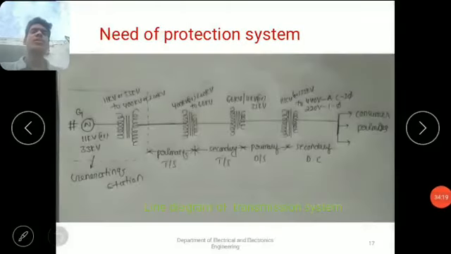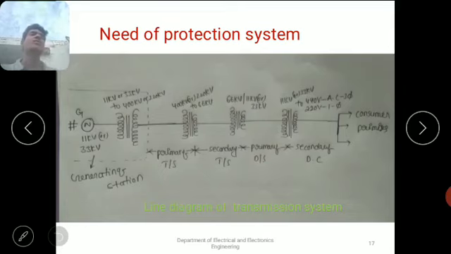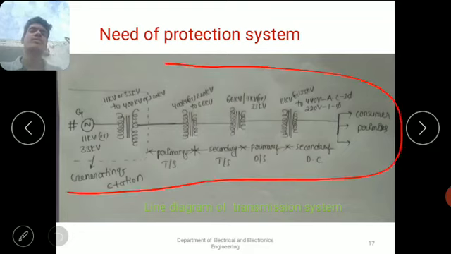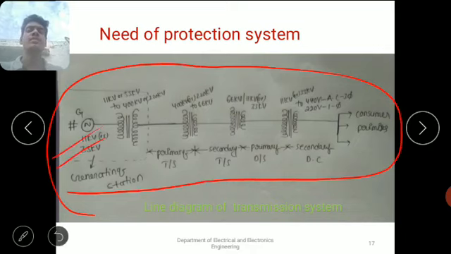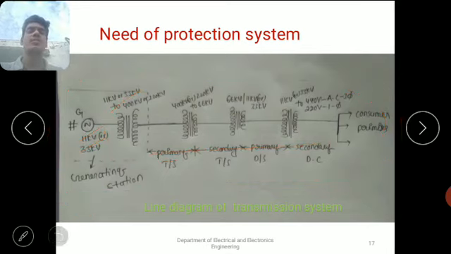Next, now we will see the need of a protection system. That means why we have to protect the electrical equipment. What is the main need of a protection system? For that, we have to know simply about fault analysis. For that, I am considering a one line diagram of a transmission system here. This is the single line diagram of the transmission system. Here we can observe this is the generating station, and these are all called substations. This is the total single line diagram of the transmission system.